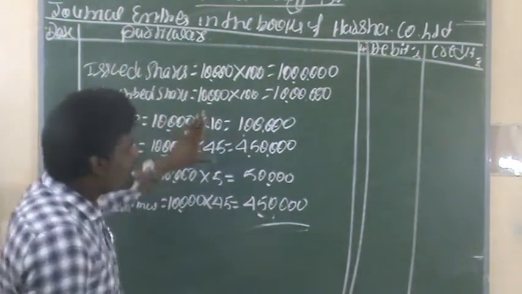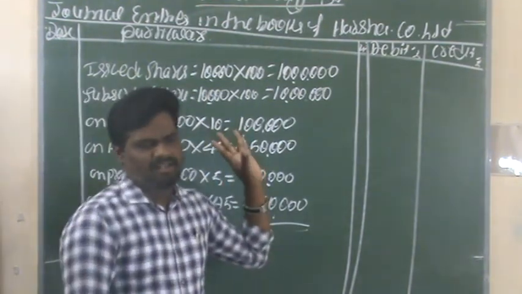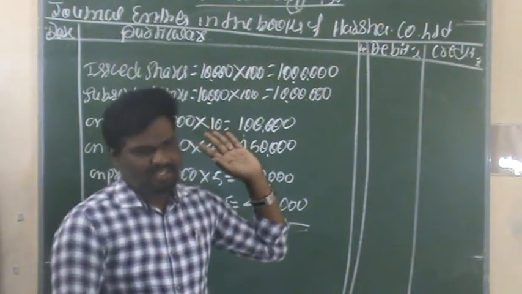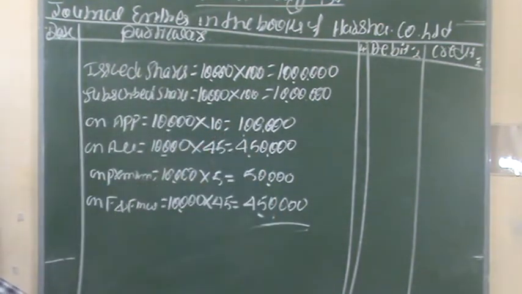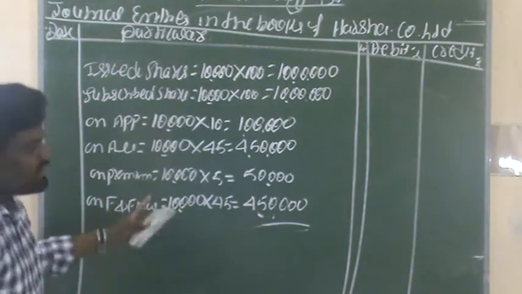This is the necessary calculation regarding the journal entry. Now we can start the journal entries regarding the question. So make out these calculations.